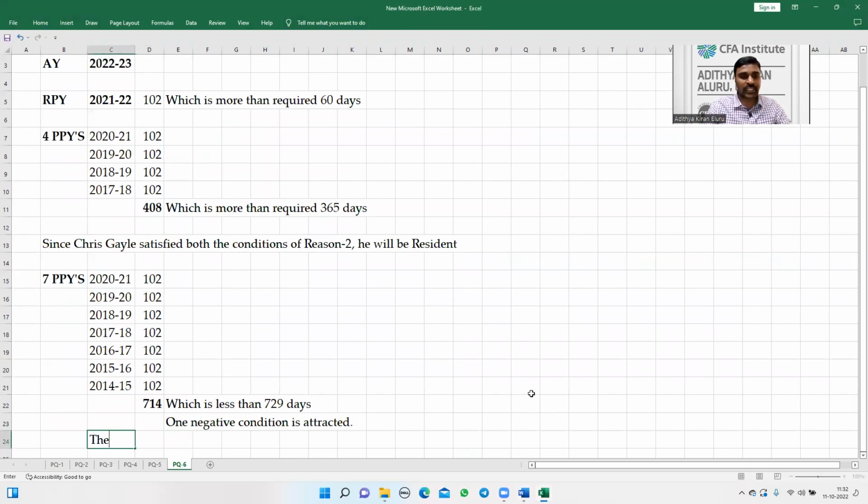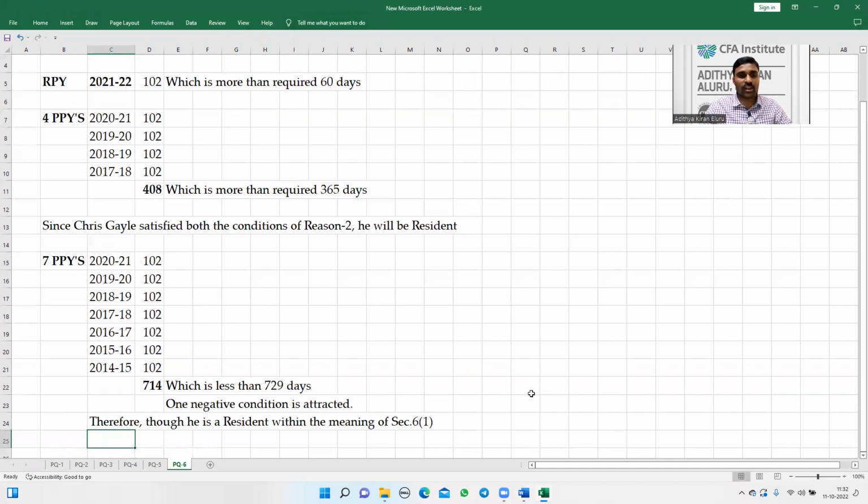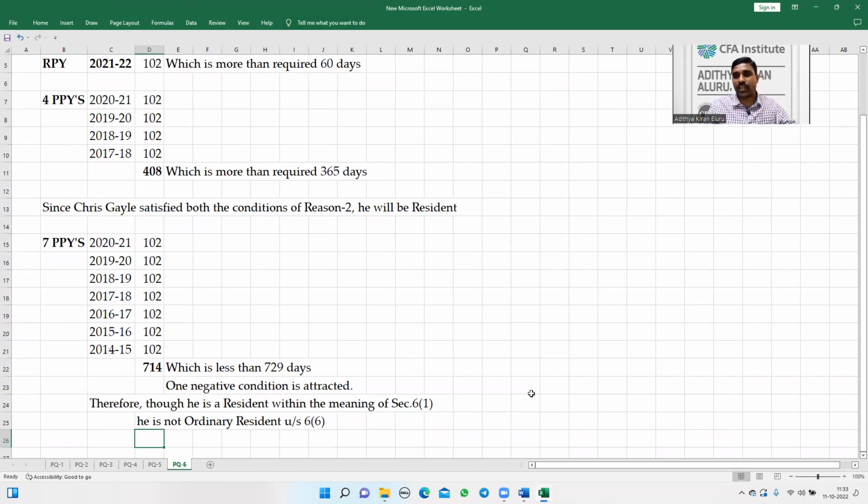Therefore, though he is a resident within the meaning of section 6 subsection 1, he is not ordinary resident under section 6 subsection 6.